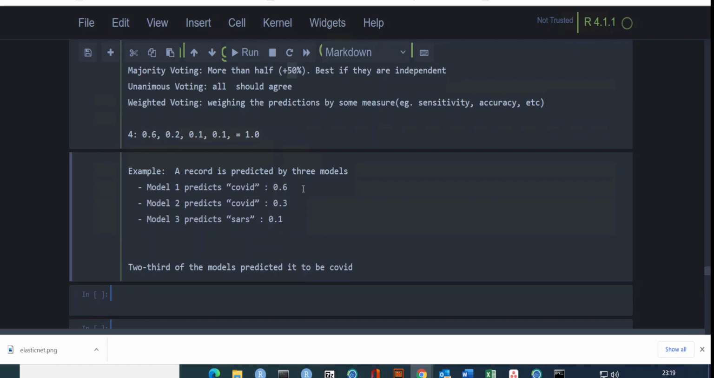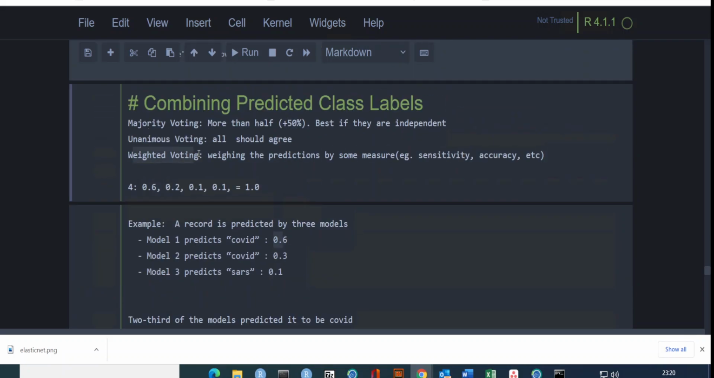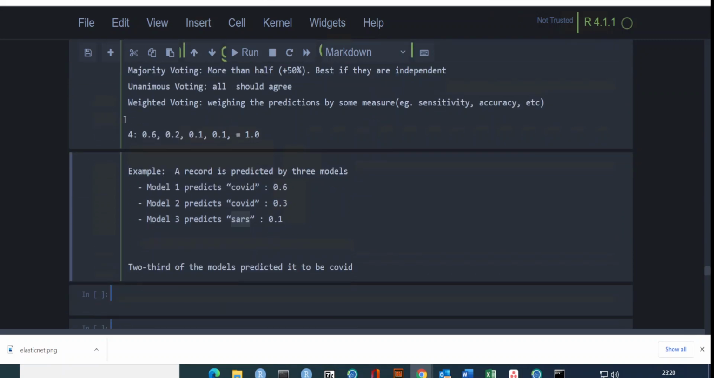So then the prediction levels will be multiplied by these values, if you do the weighted voting. But if you use the unanimous voting, that means all of them should agree. All of them should say COVID. Otherwise, you will classify it as SARS. That's what unanimous voting tells us.